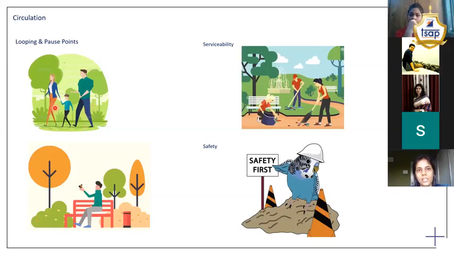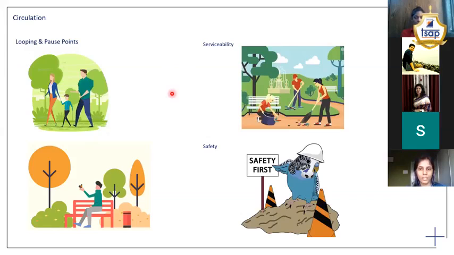Also, there is a hierarchy in circulation in terms of primary circulation and secondary circulation. And in larger parks, you would see tertiary circulation. So primary circulation basically allows you to visit all the experiences in the park in the shortest possible time. And it also offers you routes to the secondary circulation, so that you can choose to stroll on if you have that